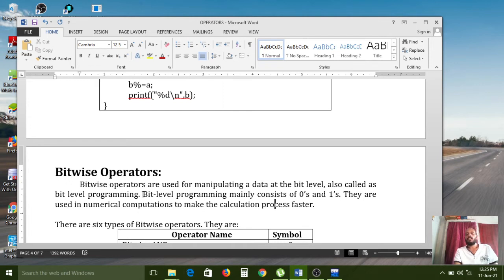If you want to do any bit level programming by using bitwise operators, the calculation process is very fast, because for the device purpose we are not using any high level programming languages.